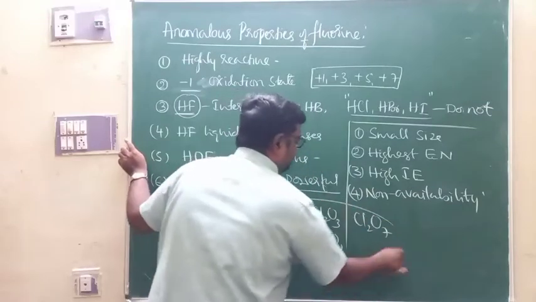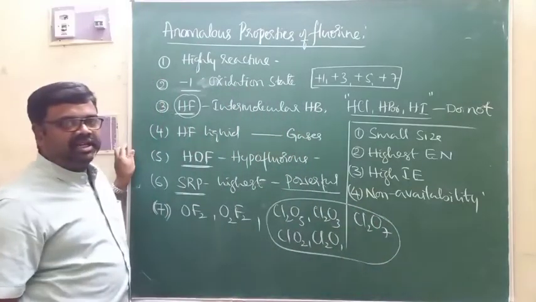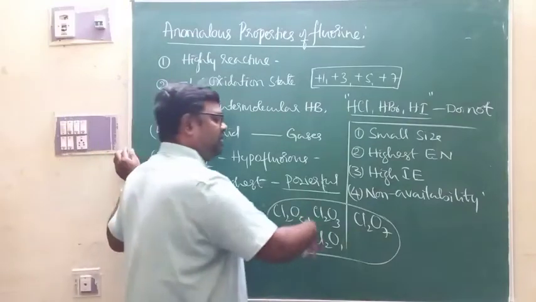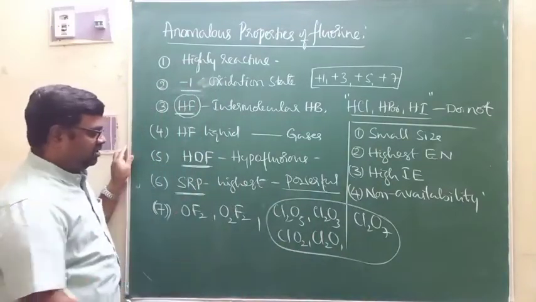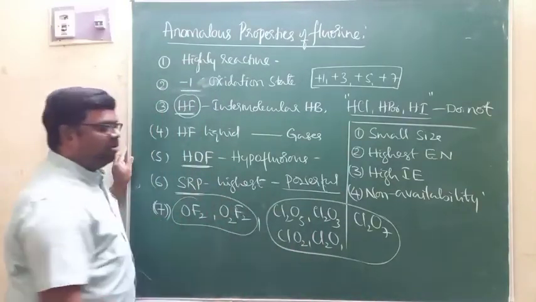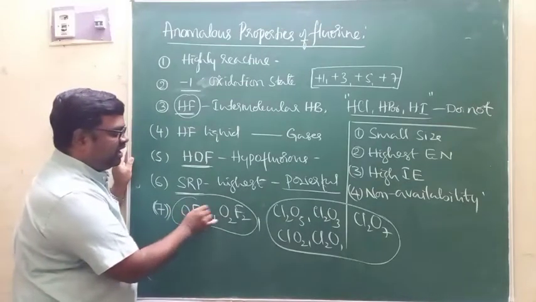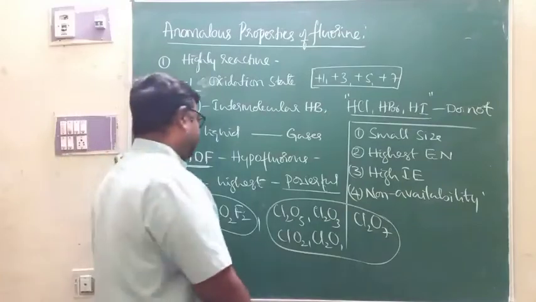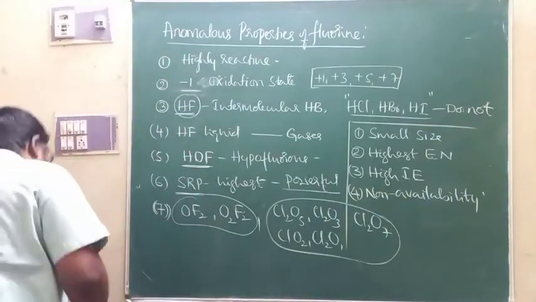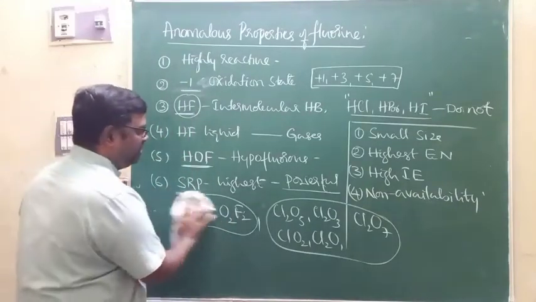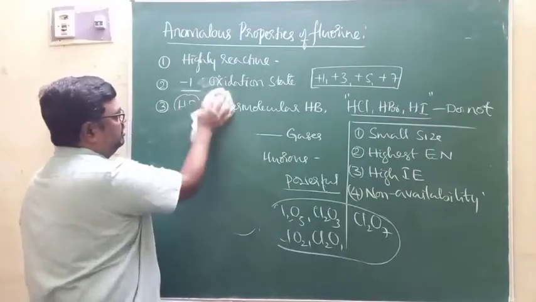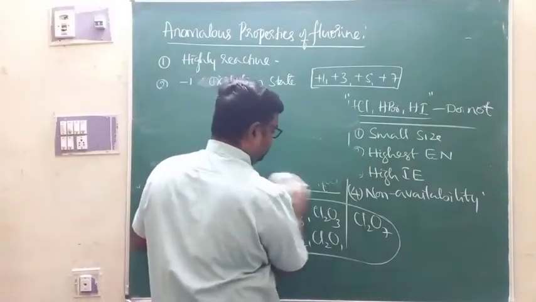These are the different types of oxides which are possible for other family members, but fluorine can form only two types of oxides, oxygen fluoride and dioxygen fluoride. And of course, OF2 and O2F2 are very good fluorinating agents.